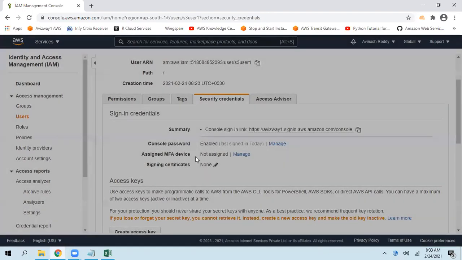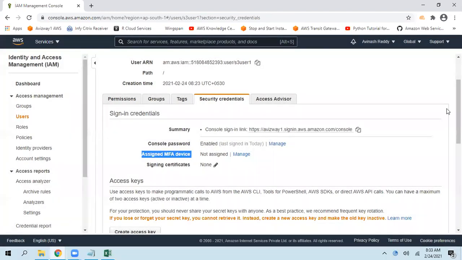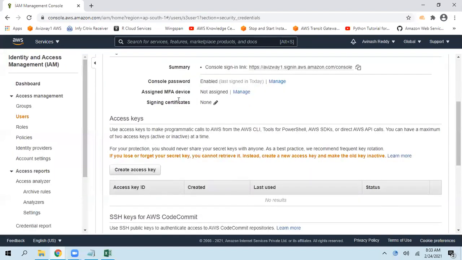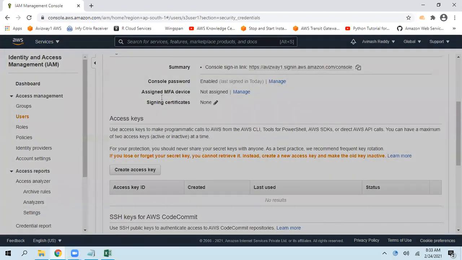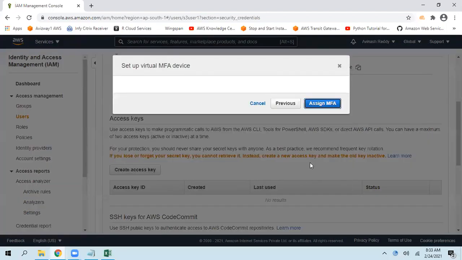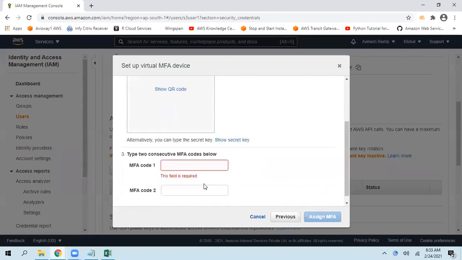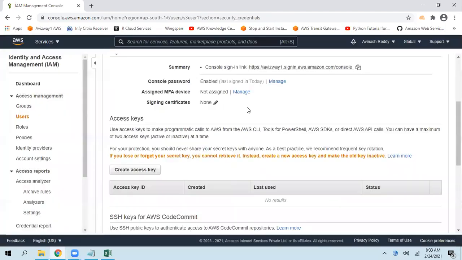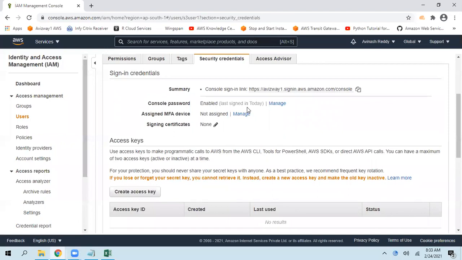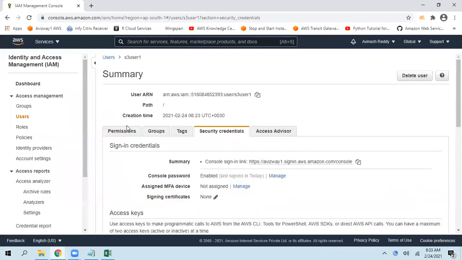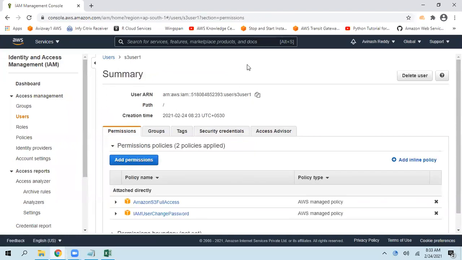And assign an MFA device. For an IAM user also, we can assign an MFA device. So the process is going to be the same. Click on manage, virtual MFA, U2F key, other hardware device. Same process. That IAM user needs to scan this and enter two consecutively generated PIN numbers, then assign MFA. So while logging in, he needs to enter that 6-digit PIN number, then only it allows him to log in.